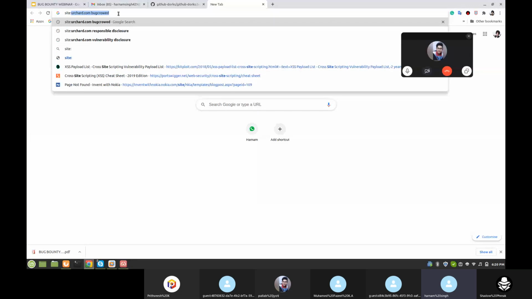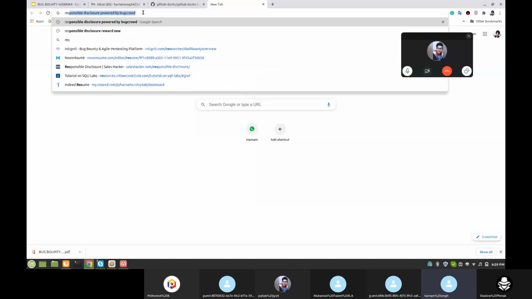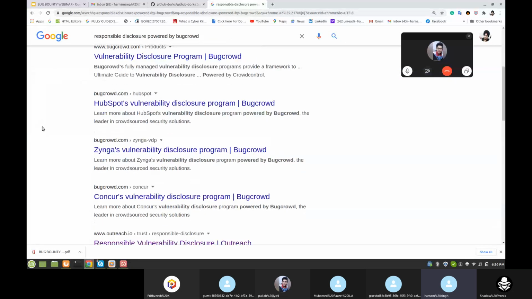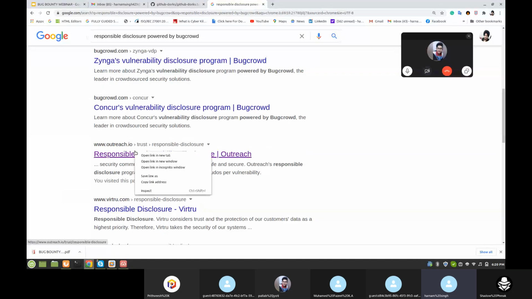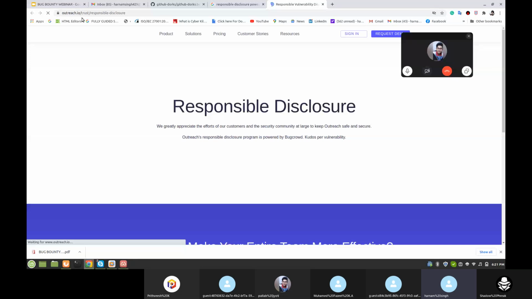You can directly search responsible disclosure powered by Bugcrowd, HackerOne, not only Bugcrowd, any responsible disclosure program you can choose from here. You can check Outreach, any domain you can choose from here. Let's see.